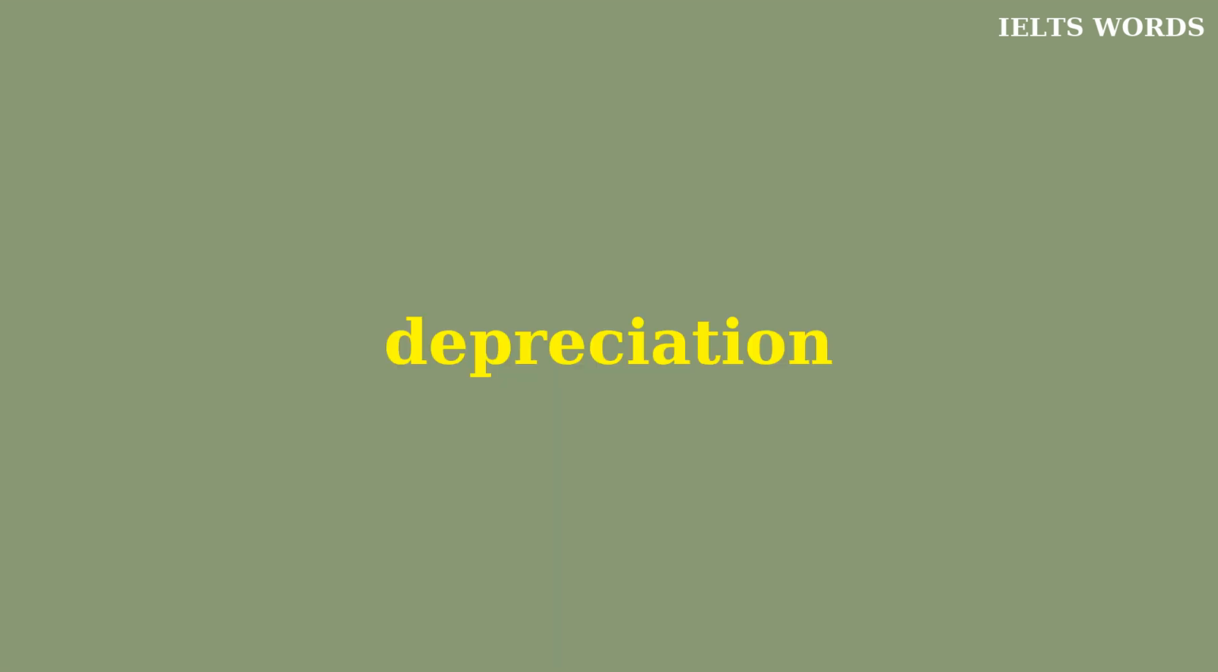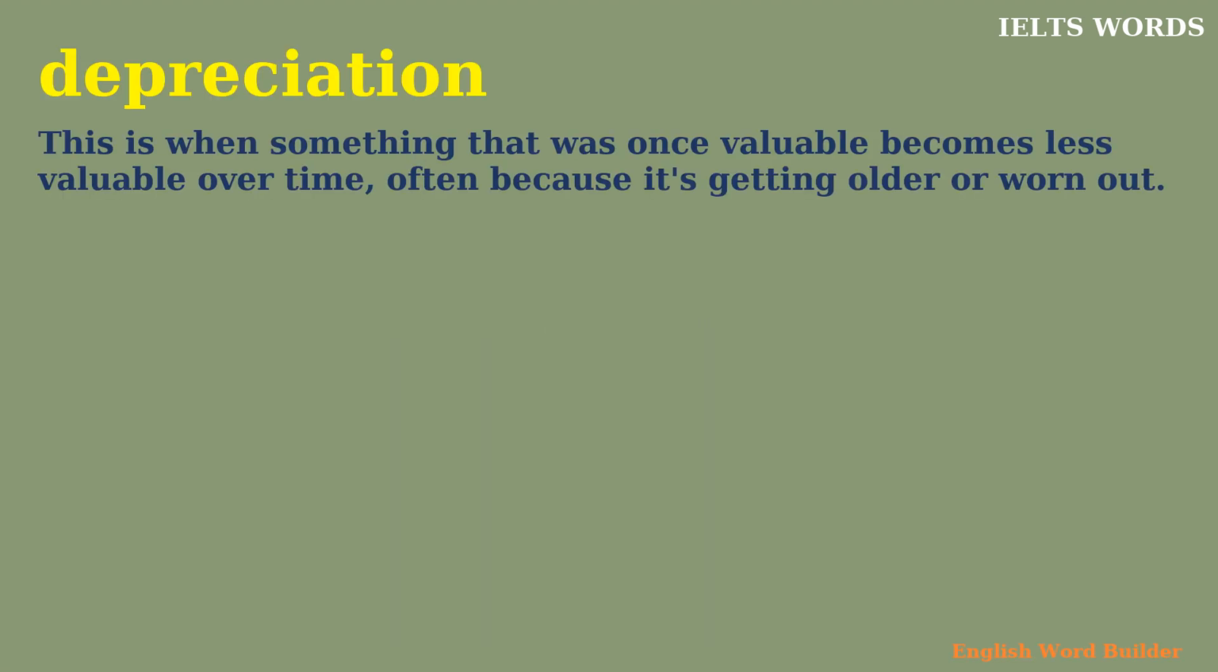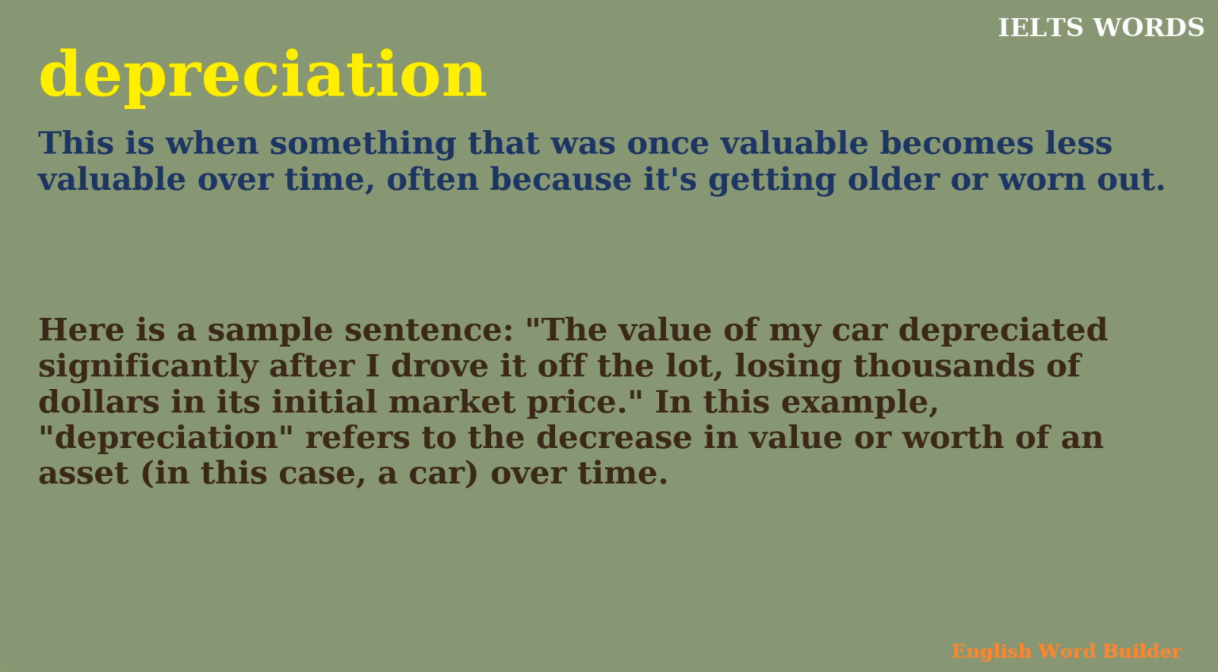Depreciation. This is when something that was once valuable becomes less valuable over time, often because it's getting older or worn out. Here is a sample sentence. The value of my car depreciated significantly after I drove it off the lot, losing thousands of dollars in its initial market price. In this example, depreciation refers to the decrease in value or worth of an asset, in this case, a car, over time.